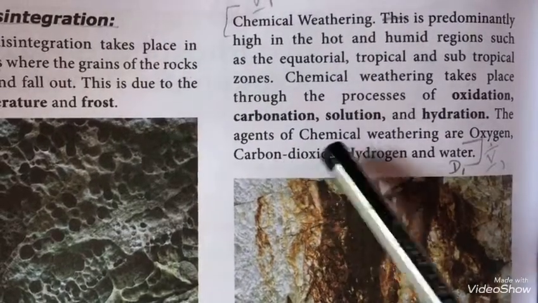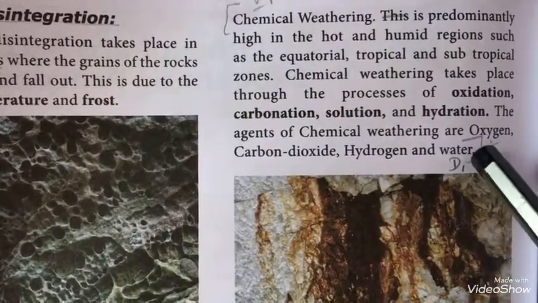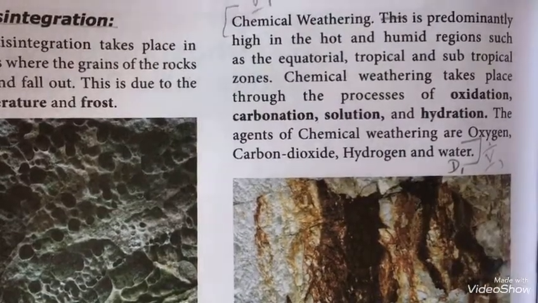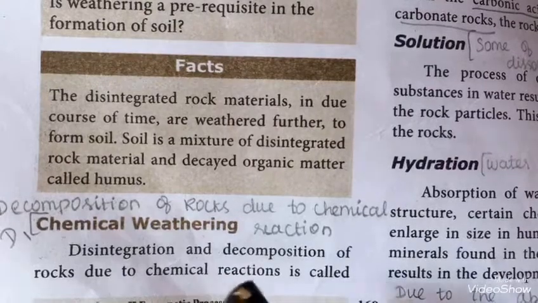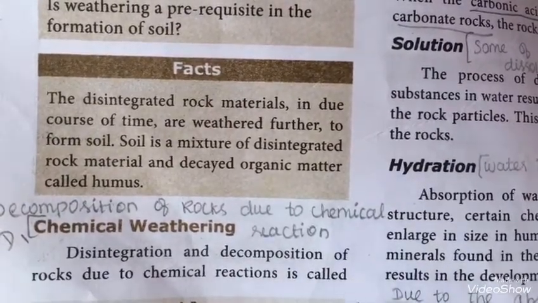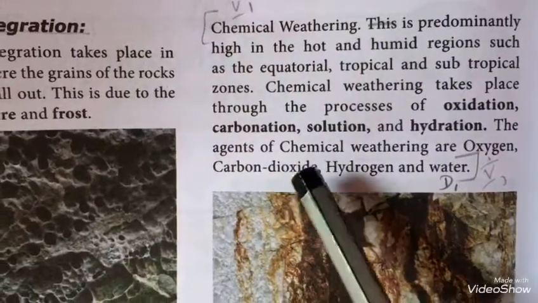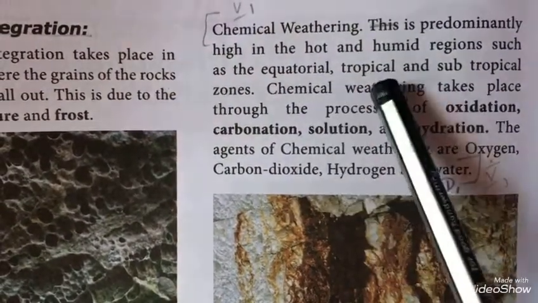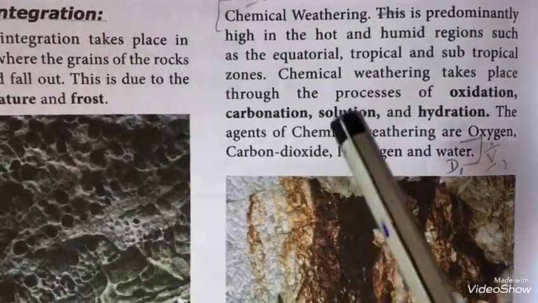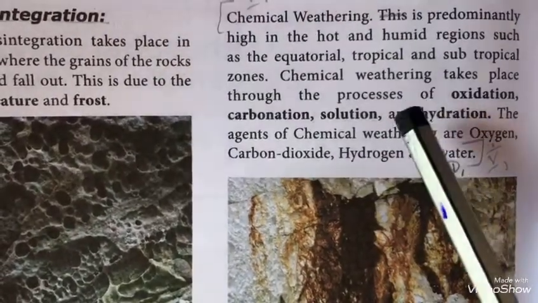The agents of chemical weathering are oxygen, carbon dioxide, hydrogen and water. So the rocks will break down due to the chemical reaction, then it is known as chemical weathering. It takes place in the equatorial, tropical and subtropical zones. So how does this chemical weathering take place in the rocks?